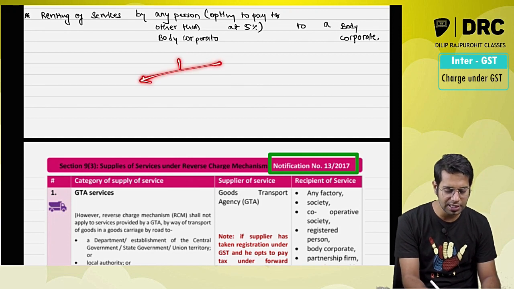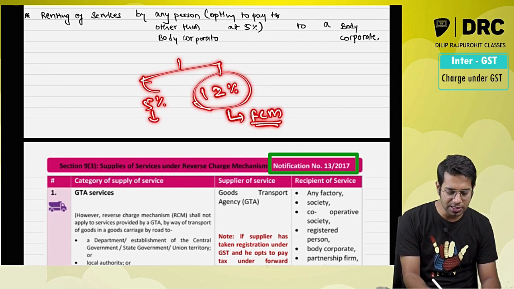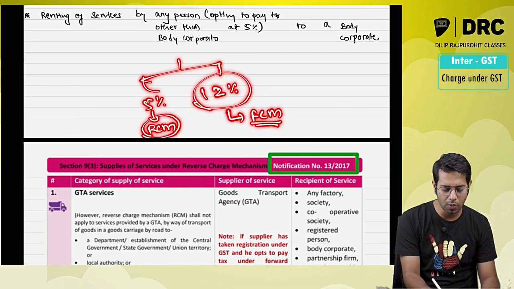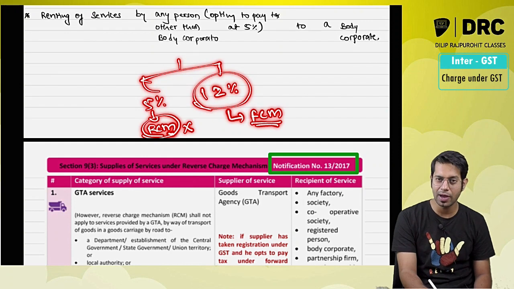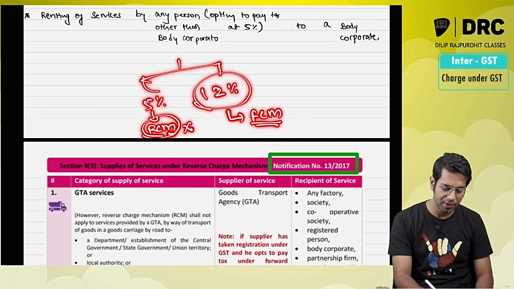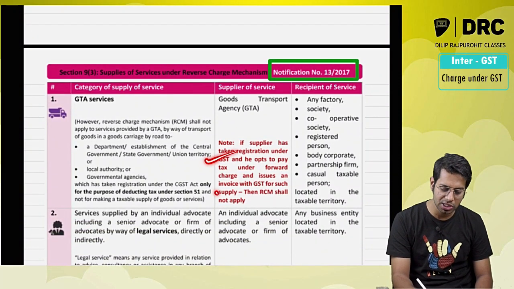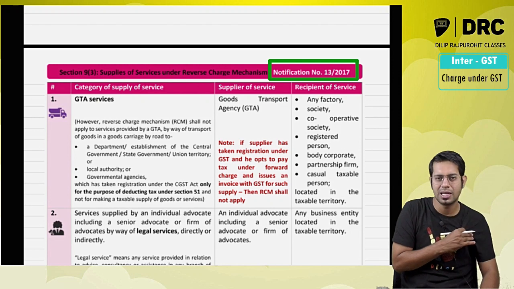If the GTA is paying tax at 12%, it is always taxable under forward charge. Reverse charge provision will come only if the GTA is opting to pay tax at 5%. However, now they also say that even in the 5% case, reverse charge will not come if the GTA has taken registration and is issuing a tax invoice. So that small amendment they have made.